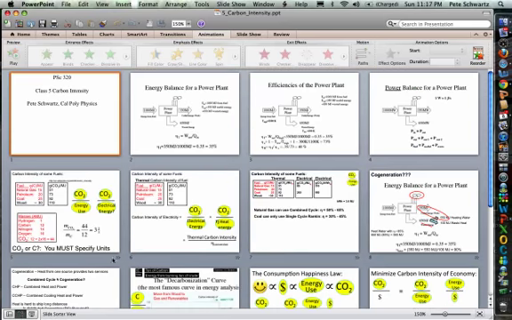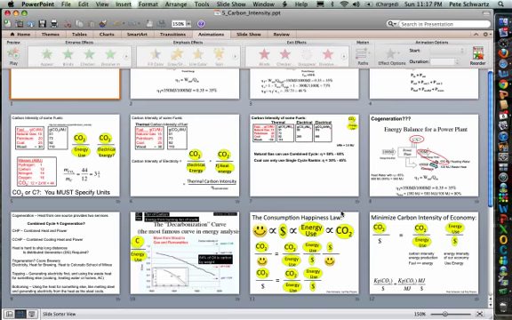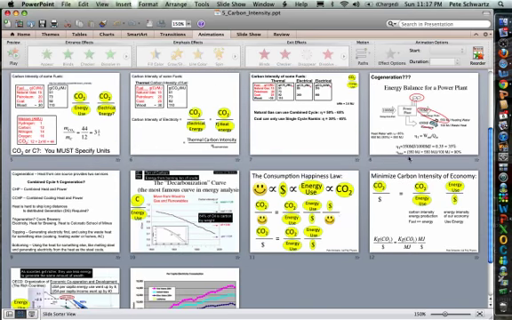So what did we learn real quick? We remember efficiency and recognize that in order to find out what the carbon intensity is of your actual energy use, you need to divide by the efficiency. We learned about cogeneration, that if we can find a use for our heat co-product, it will increase our efficiency greatly and also decrease our carbon intensity.